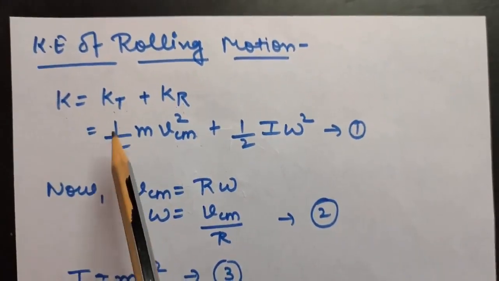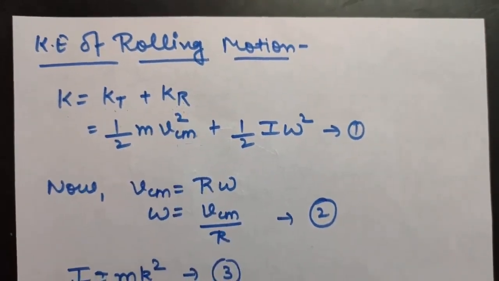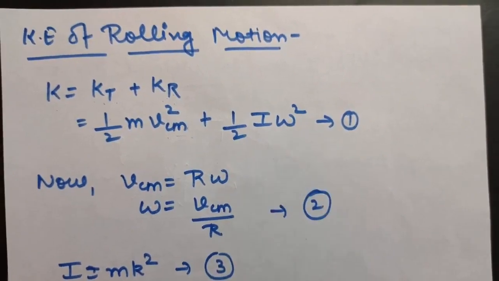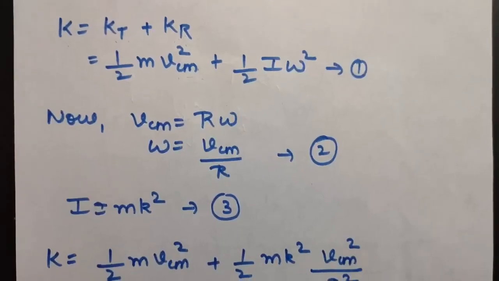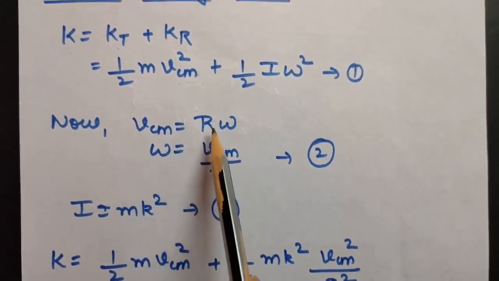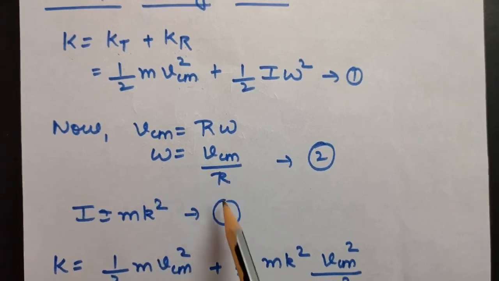So KT will be half m VCM square, and kinetic energy of rotation you have calculated in your last lecture, that is plus half I omega square. So just to modify this, as you know VCM is R omega, I am assuming capital R to be the radius. So from here omega will come to be VCM upon R.